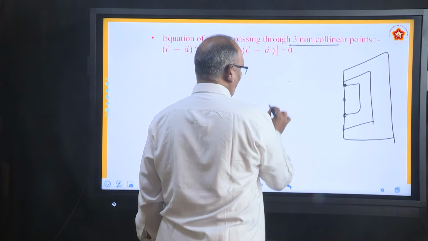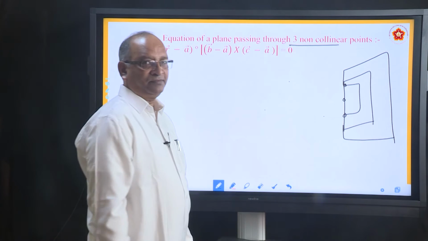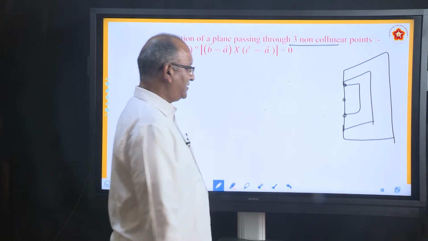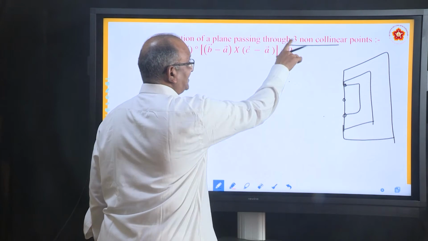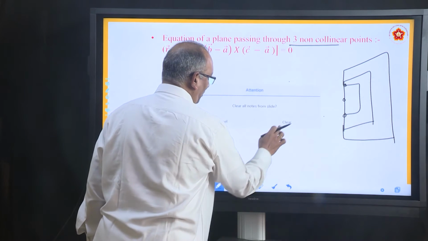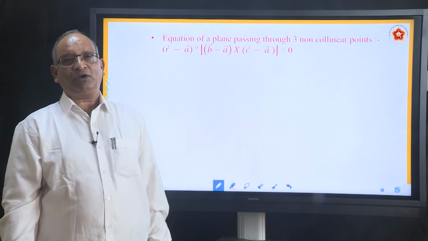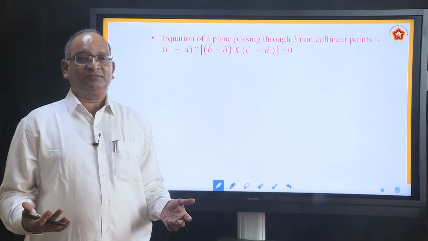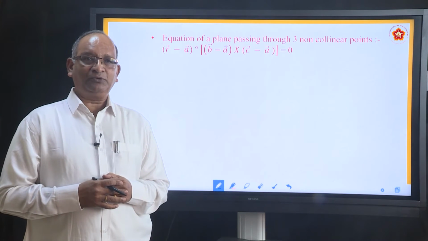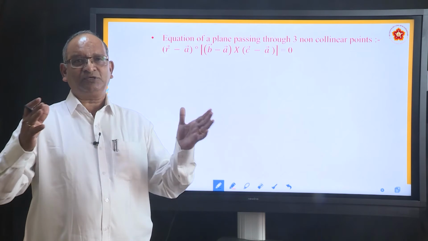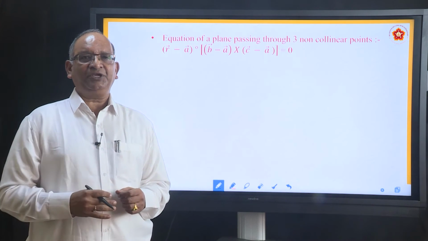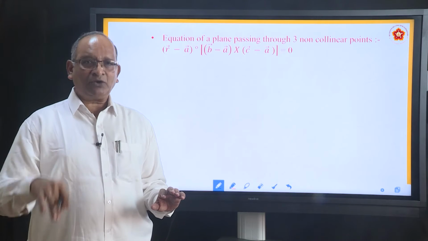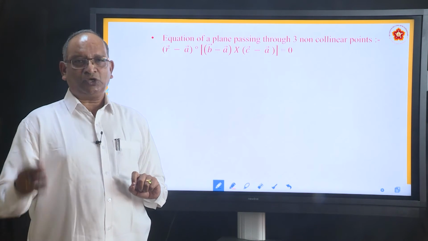But imagine now one point is here, one point is here, one point is here. How many planes can pass through them? Only one plane. That is the significance of non-collinear. Now the question is, how will you know they are collinear or not? We already proved how to prove three vectors are collinear. Take the determinant of those x, y, z values. If the determinant is 0, they are collinear. If the determinant is not 0, they are not collinear. If they are non-collinear, then you can write the equation. So they are connected like that.